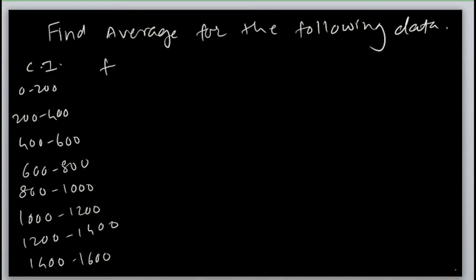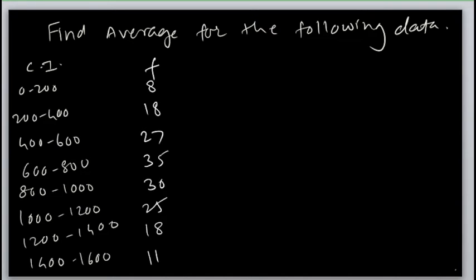Then the corresponding frequencies: for 0 to 200, frequency 8; 200 to 400, 18; 400 to 600, 27; 600 to 800, 35; 800 to 1000, 30; 1000 to 1200, 25; 1200 to 1400, 18; 1400 to 1600, 11. This is nothing but your given data.